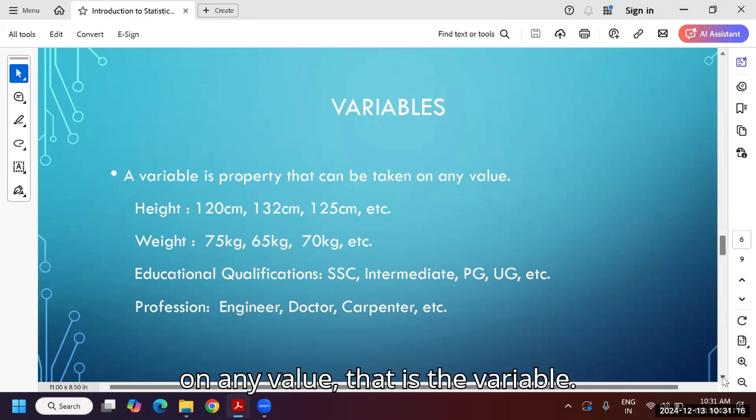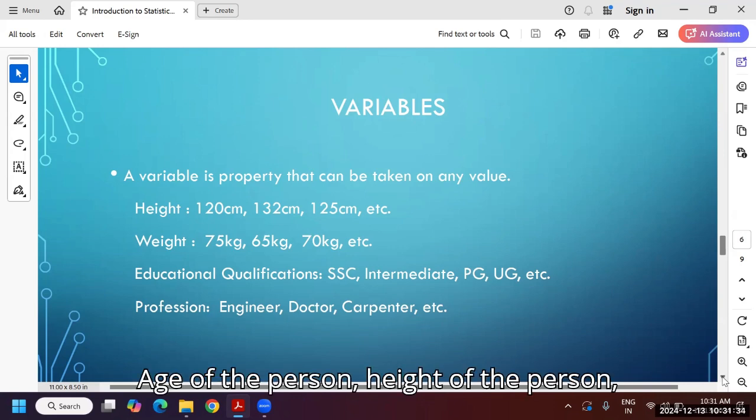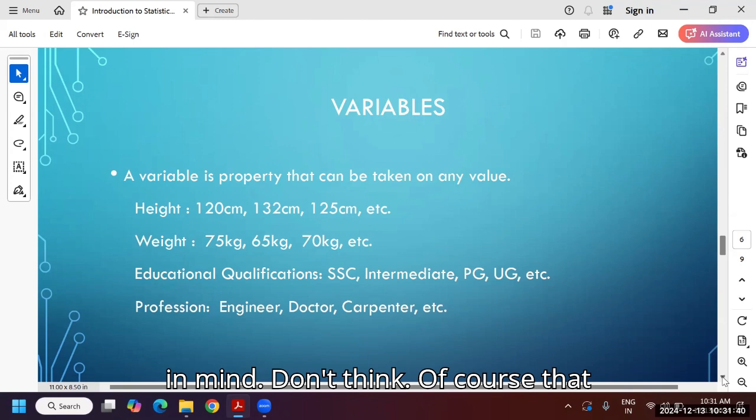That is the variable. If you have data in tabular form, each and every column is one variable. Serial number, ID, name of the person, age, height, weight, each column is one variable. Of course, the definition is different, but just keep in mind every column is one variable.